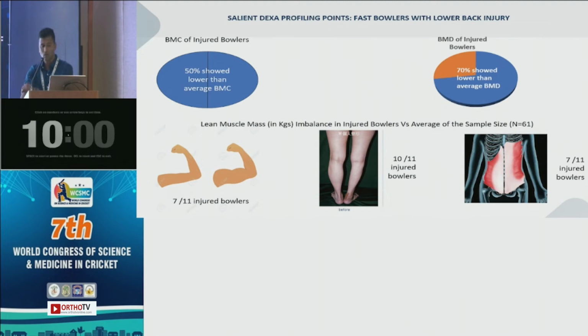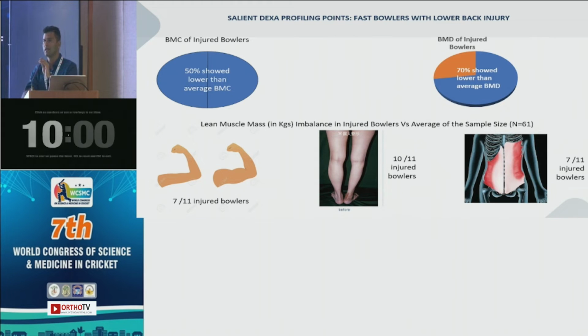For lean muscle mass or muscular asymmetries, in all three cases, upper limb, lower limb, and trunk, more than 70% of the injured fast bowlers showed some level of asymmetry, especially lower or higher than the sample average asymmetry.